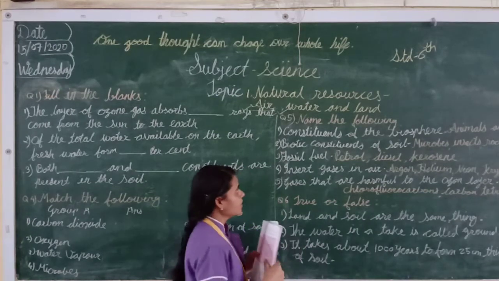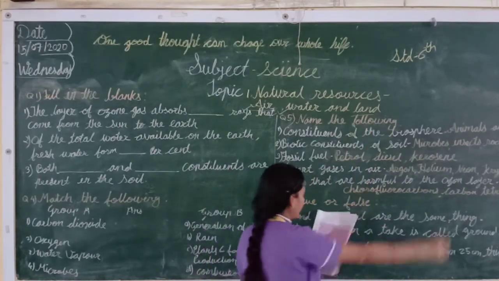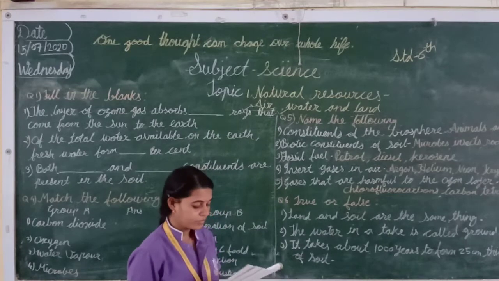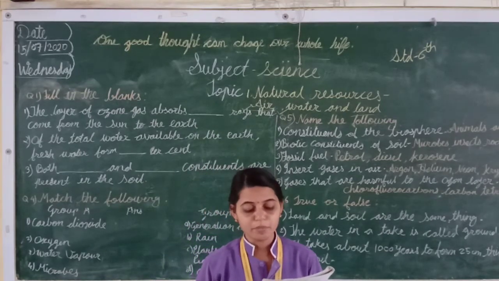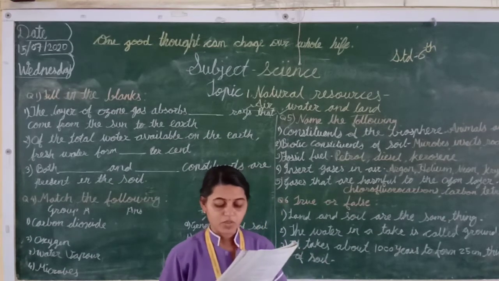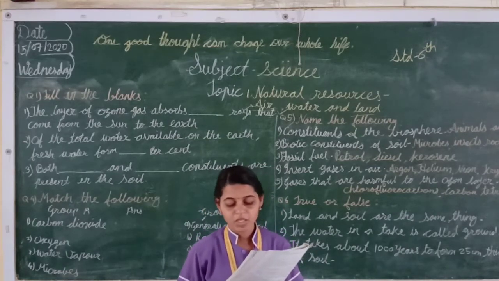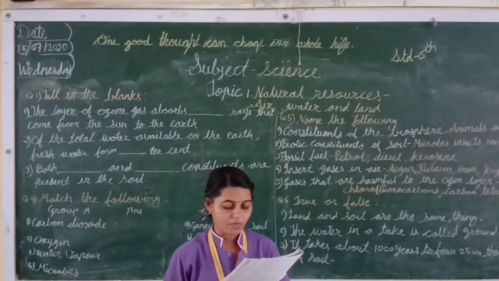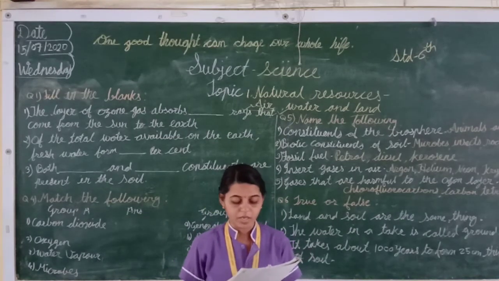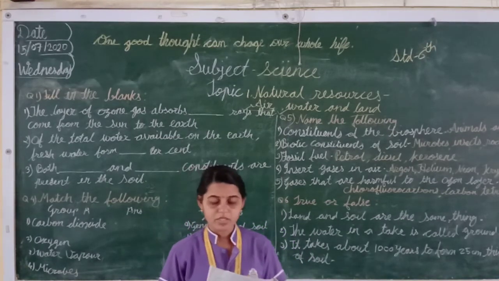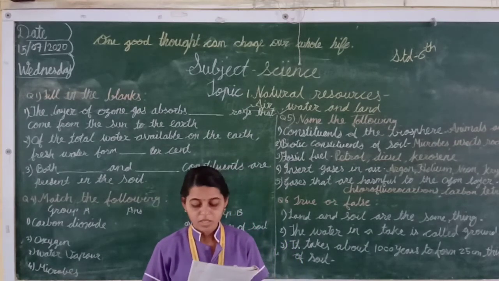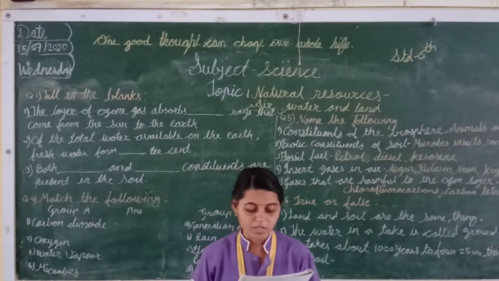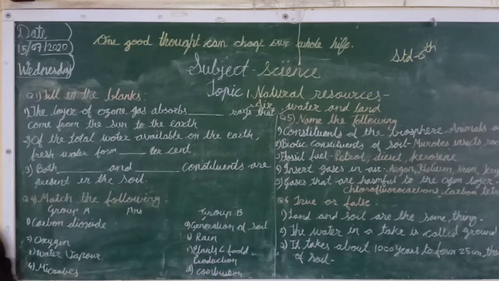Now we'll see about land. Land is made of soil, stone and big rocks. It is uneven, hilly in some areas and flat in other areas. Land is not the same in every way. Some areas are hills and some areas are flat.